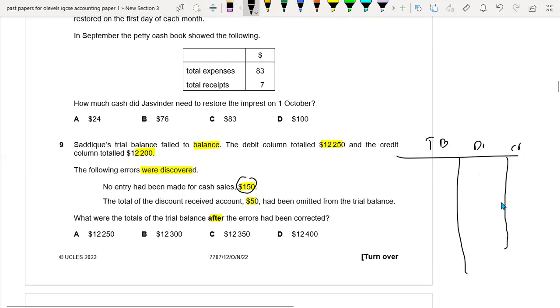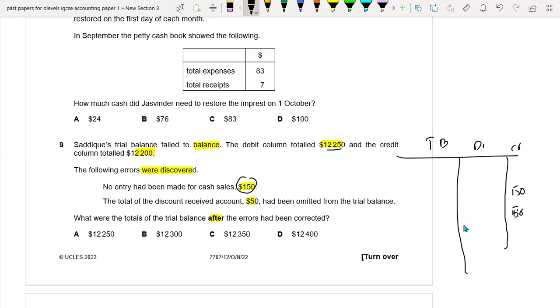For example, now we just write 150 here. And after that, the total discount received, 50, had been omitted from the trial balance. So again it should be right here, because discount received is basically a credit entry.